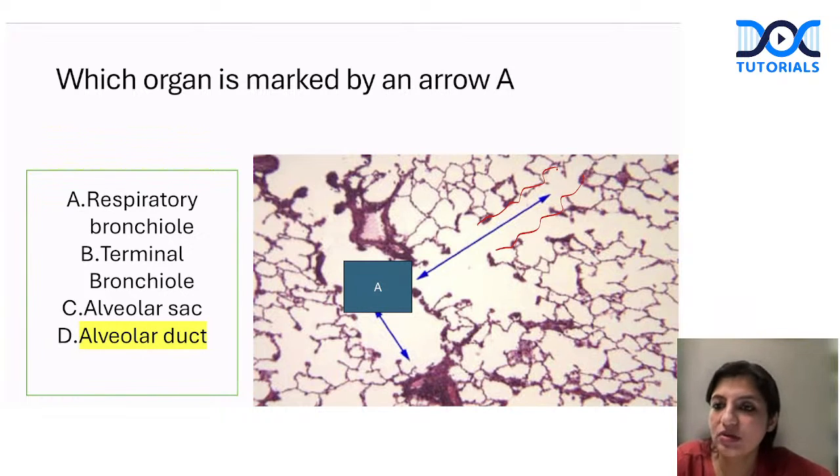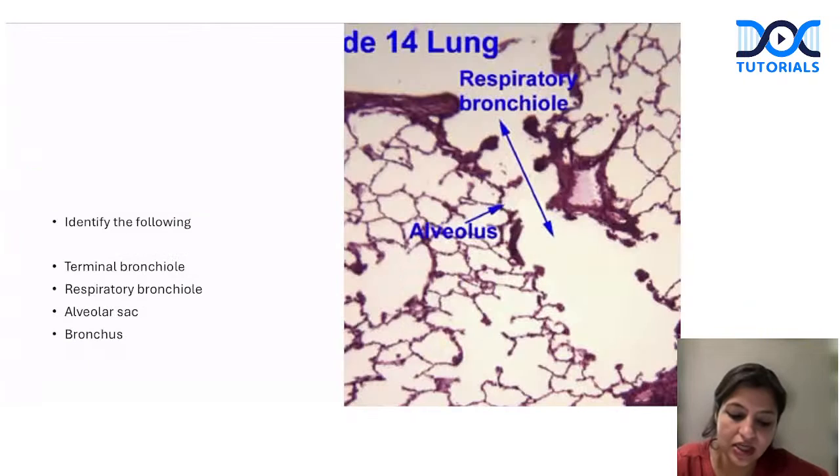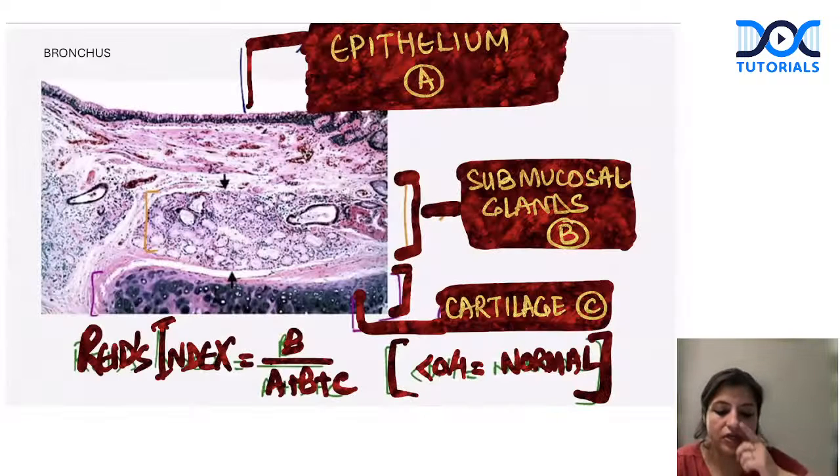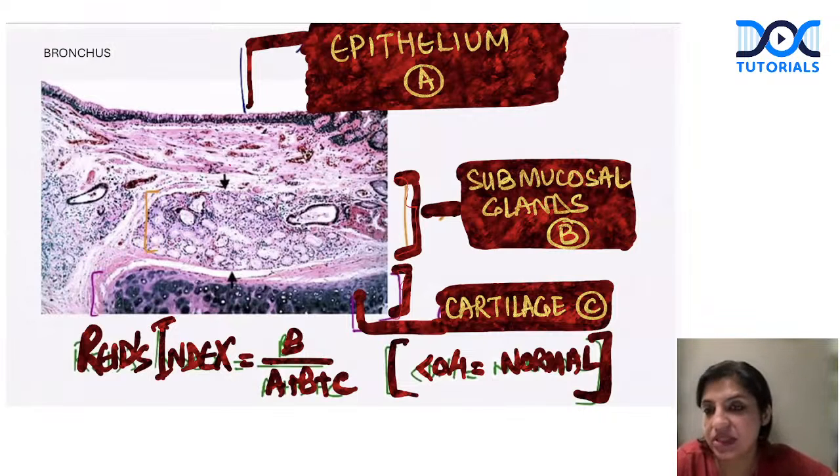So you have to be very clear with the lining when we talk about this. First, remember when we talk about the bronchus, the bronchus has mucosa and the submucosa. So we have epithelium, lamina propria, muscularis mucosa. We have submucosal gland, and we have cartilage. So this is a very important structure of the bronchus. Bronchus has cartilage to keep it patent.